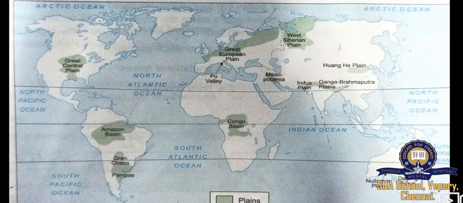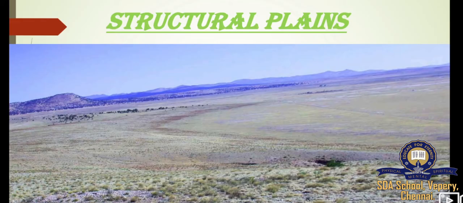Let us see in detail about the structural plains. The structural plains are formed due to upliftment of the sea floor bordering the coast. The eastern coastal plain of India and the Great Plain in the USA are examples of structural plains.